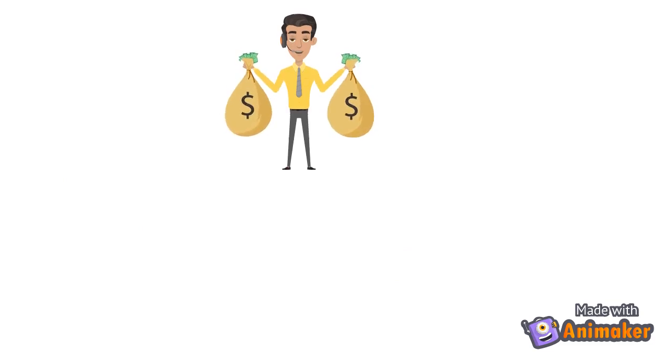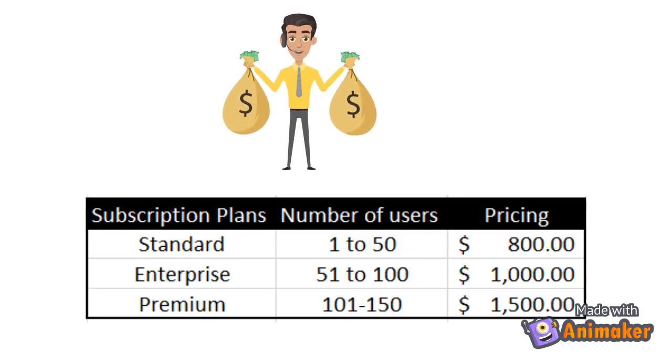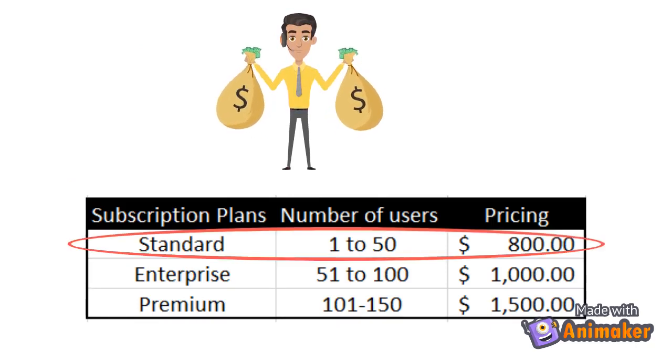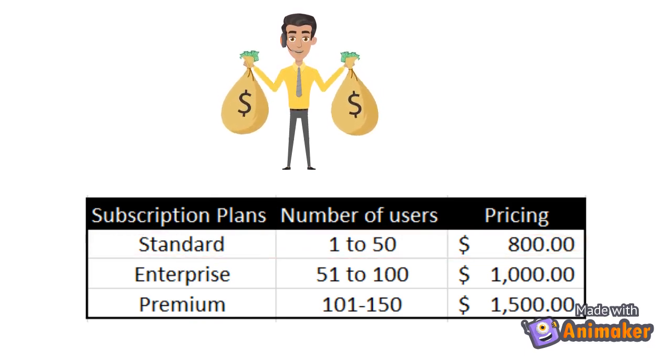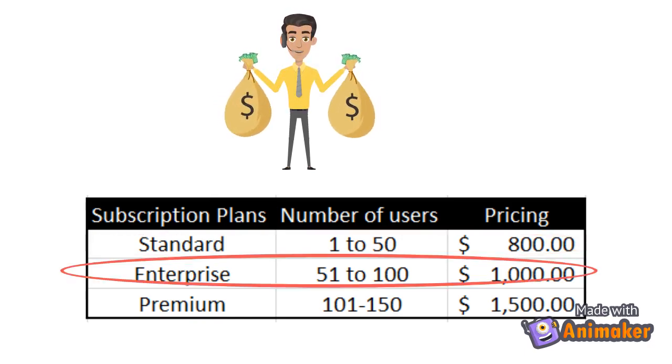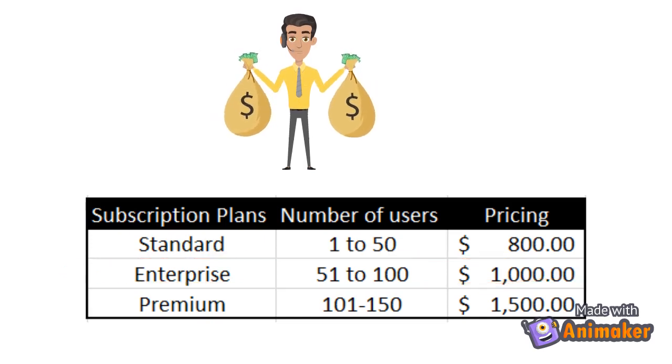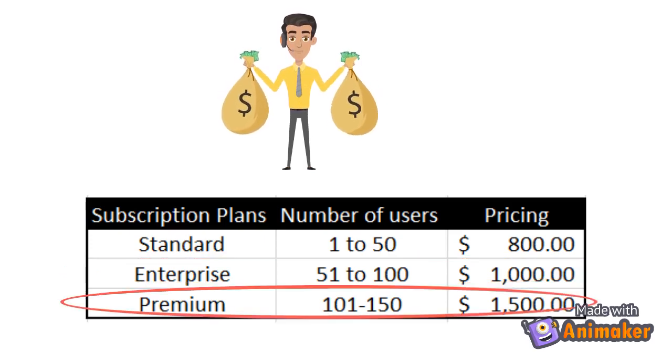The services will be provided to the customers based on 3 subscription-based business models. The costs associated with each of them are: first, for the standard, it's $800 per year. Second, for the enterprise version, it's $1,000 per year. And finally, for the premium model, it's $1,500 per year. The prices for different subscriptions are decided based on market research.